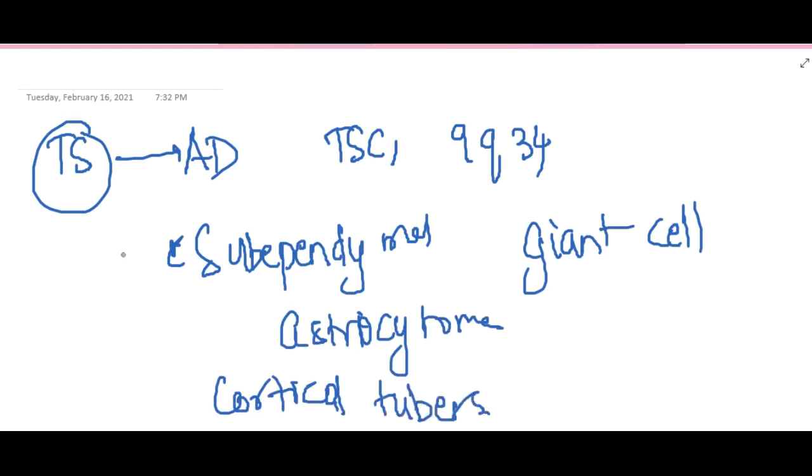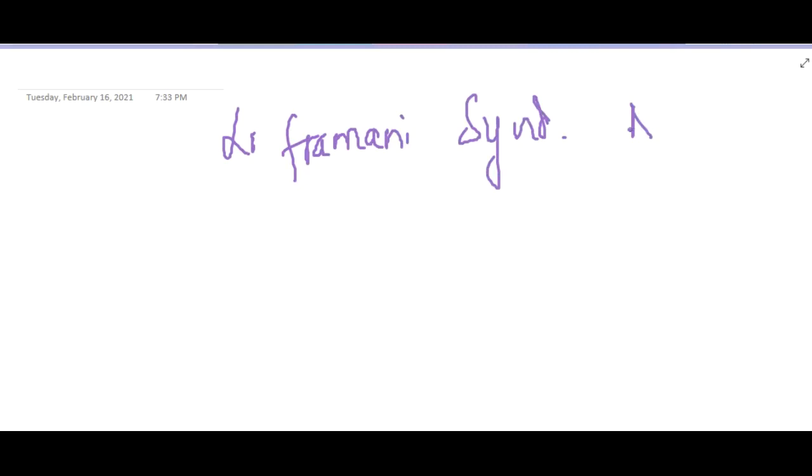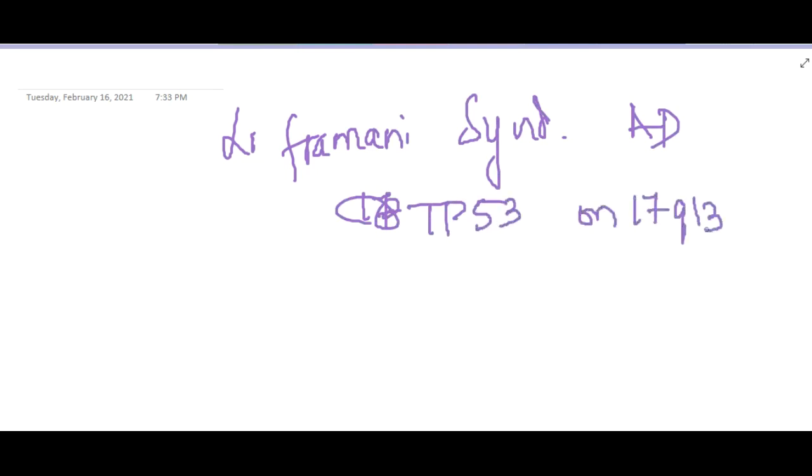Tuberous sclerosis is associated with TSC1 on the 9th chromosome and TSC2 on the 16th chromosome. Both are associated with subependymal giant cell astrocytoma and cortical tumors. Then we have Li-Fraumeni syndrome, also an autosomal dominant condition, associated with a defect in the TP53 gene on chromosome 17q13.